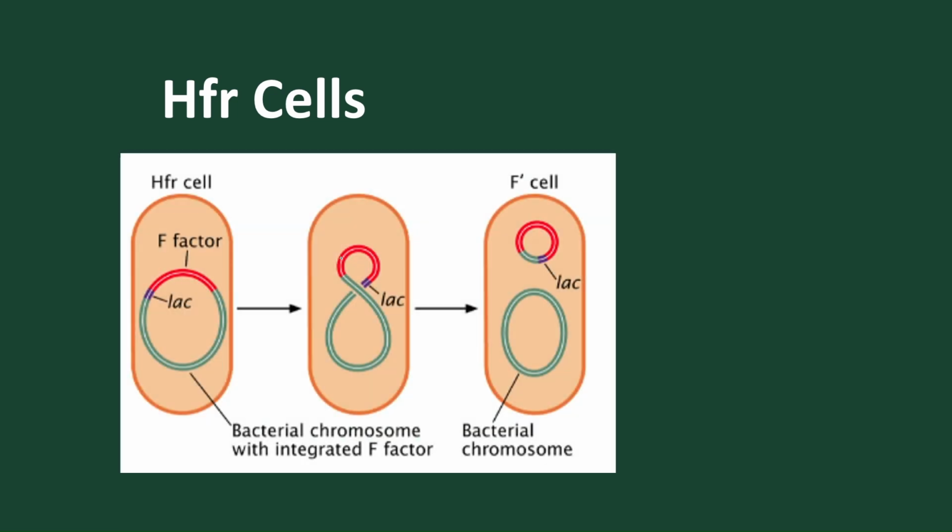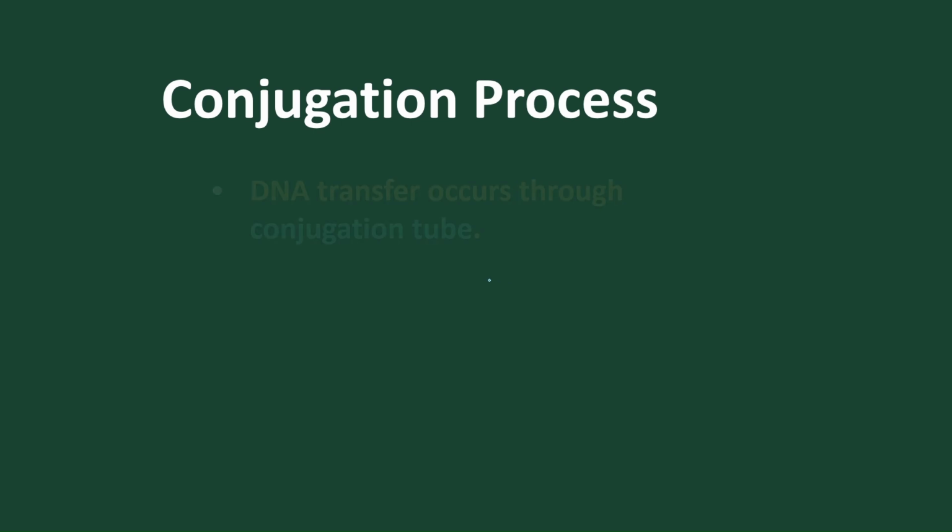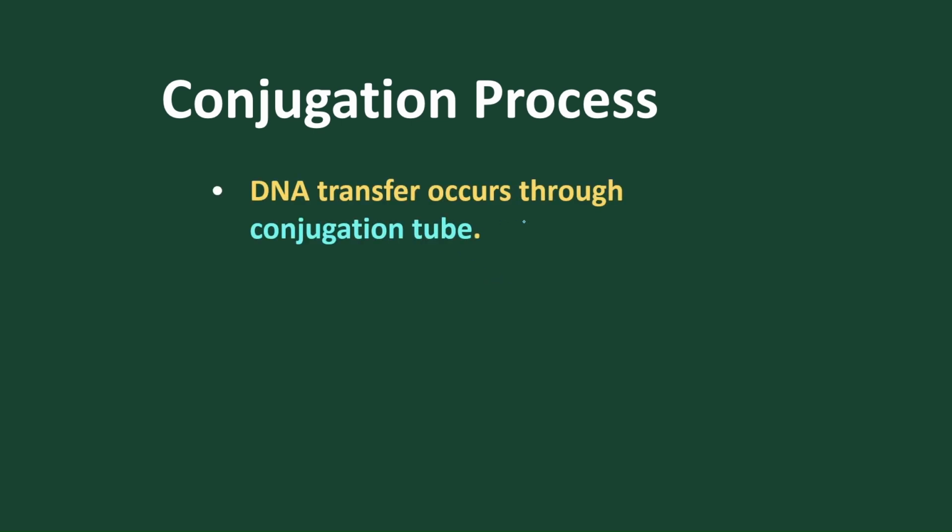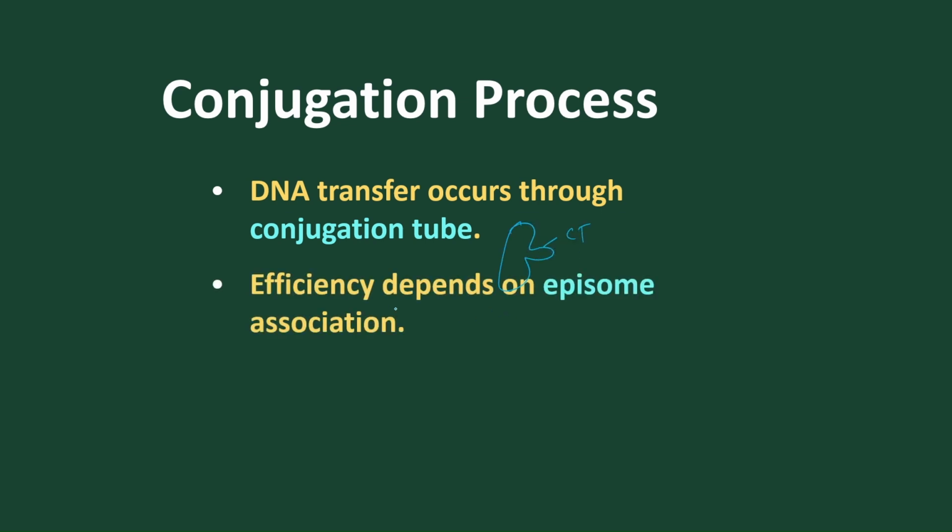High frequency means there's a factor present. They duplicate the DNA, and the duplicate moves to the other cell. This is the conjugation process. In the conjugation process, the DNA transfer occurs through a conjugation tube. And efficiency depends on the episome. If the episome is present, maximum conjugation takes place.